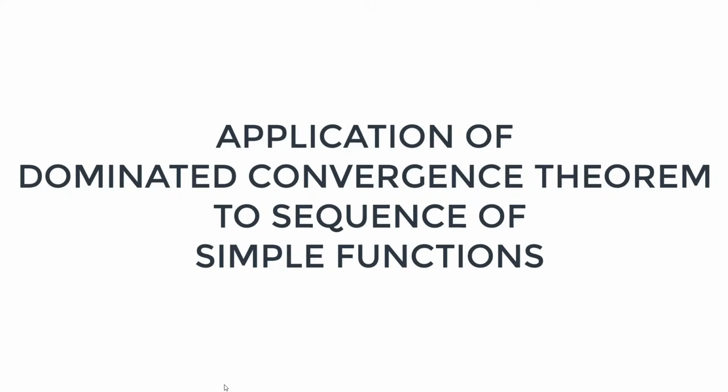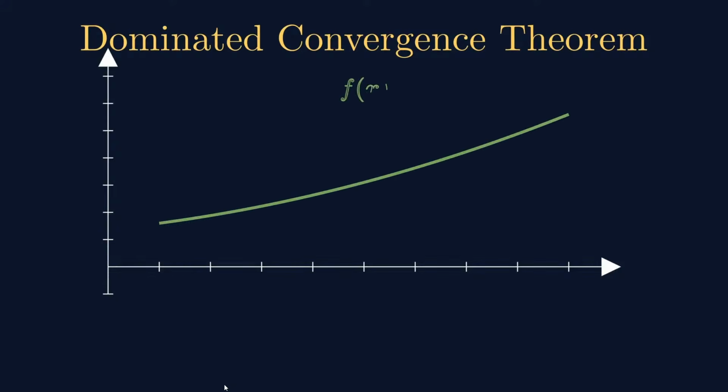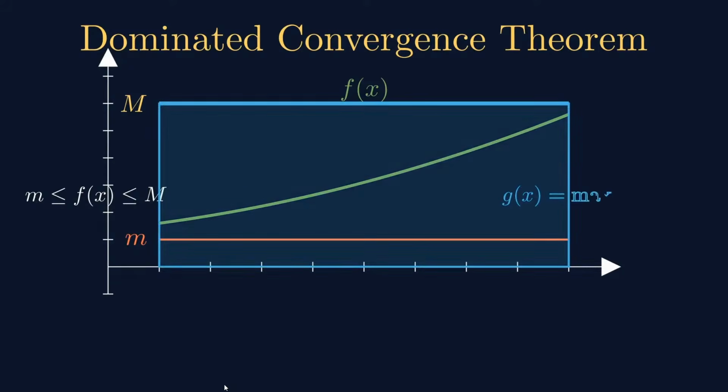Next, the application of the dominated convergence theorem to the sequence of simple functions. In the dominated convergence theorem, the sequence of functions is dominated by a given function. If you take g of x to be the maximum of small m norm and capital M norm, then g of x will be greater than the function Lk and the function Uk.